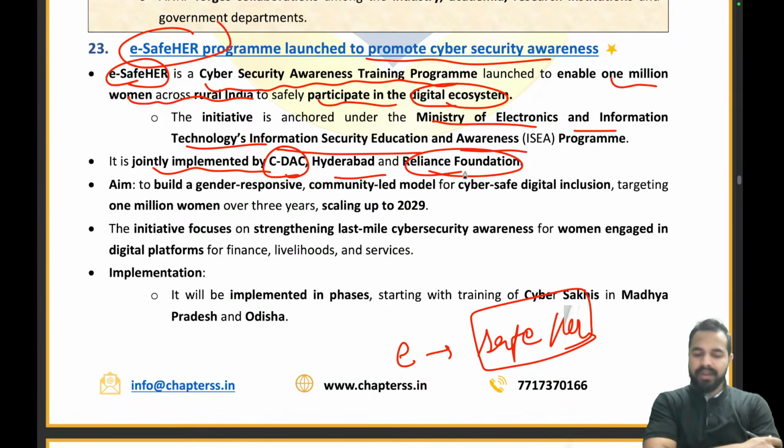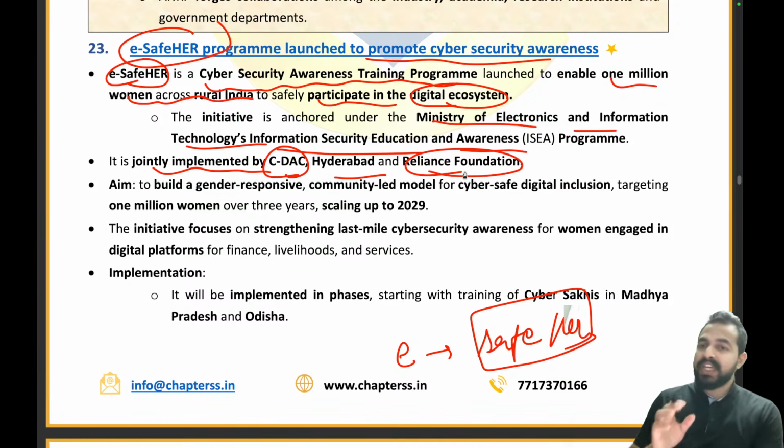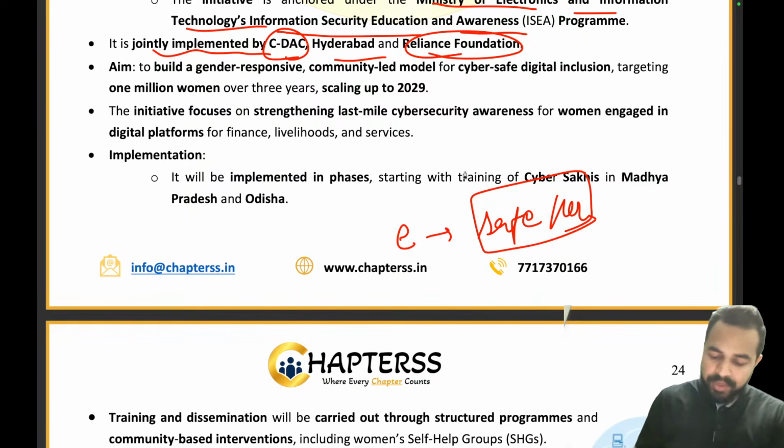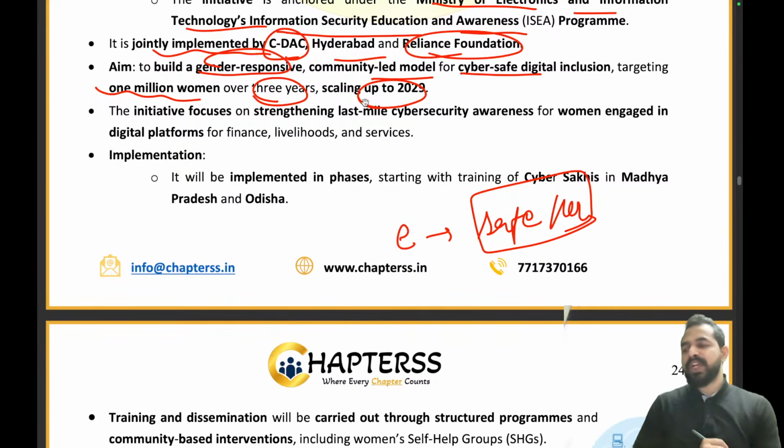E-Safe Her. Okay, E-Safe Her is a cyber security awareness training program launched to enable 1 million women across rural India to safely participate in the digital ecosystem, launched by MeitY, under the program ISEA, Information Security Education Awareness Program, launched by C-DAC Hyderabad and Reliance Foundation. Under this, what we will be doing, we are basically making a gender responsive community led model for cyber safe digital inclusion, which will be targeting 1 billion women over the period of 3 years up to 2029. So till year 2029, we will be targeting 1 billion women in the span of 3 years.